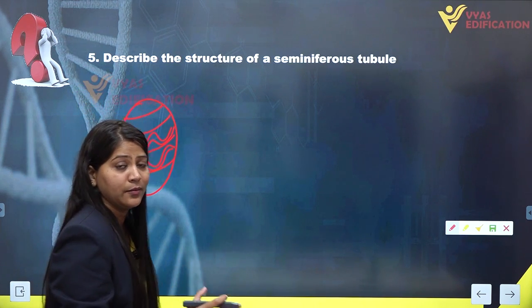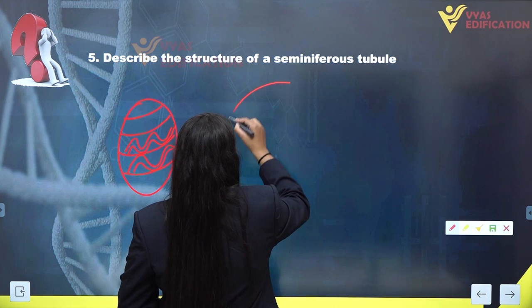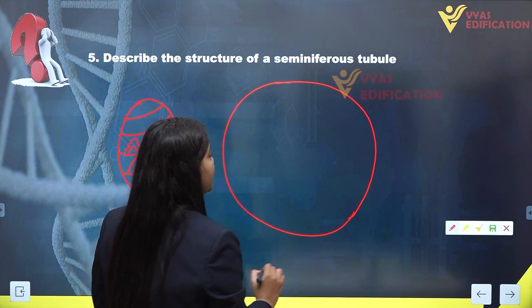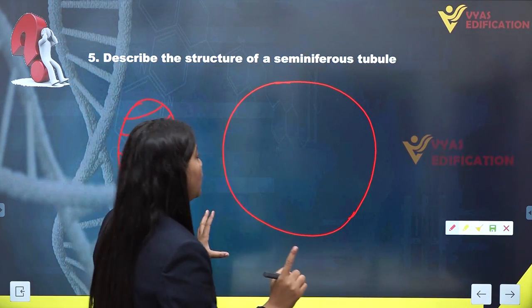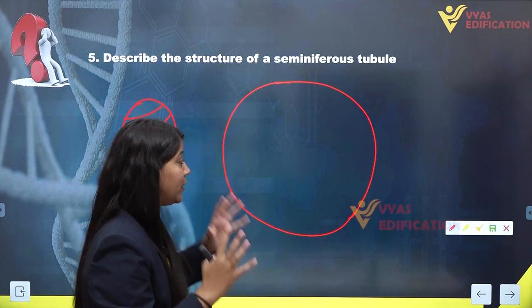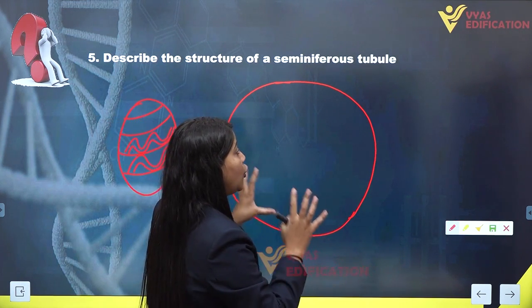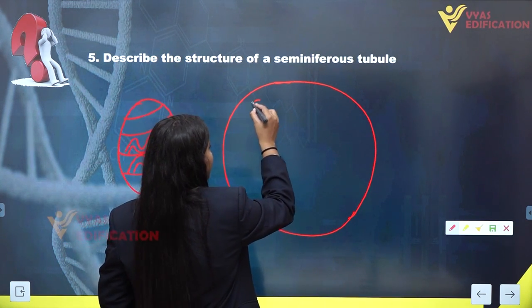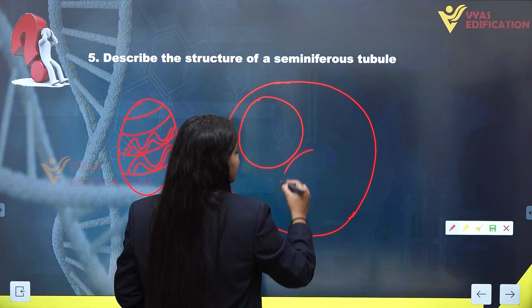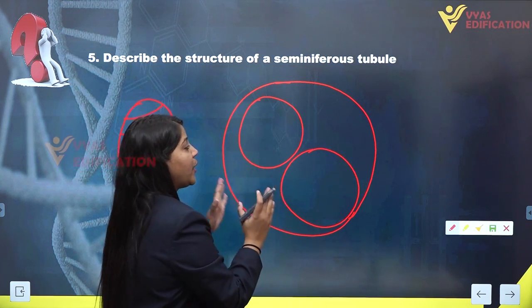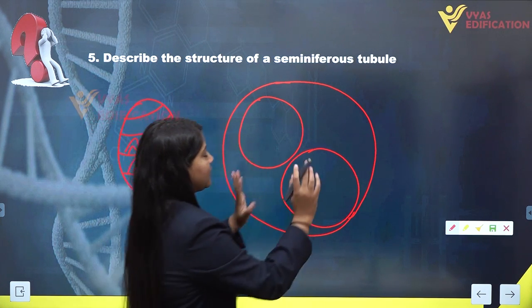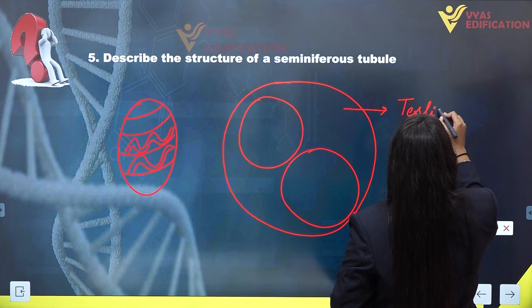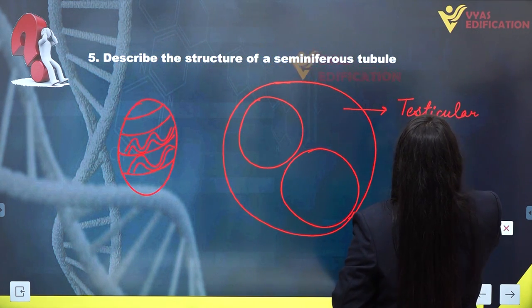If we cut the testis and see the structure of seminiferous tubules, let's make a whole circle which is representing a testicular lobule, inside which we know that we are having 1 to 3 seminiferous tubules. Let's say we are having 2 seminiferous tubules inside this particular testicular lobule. So first of all, we are going to mark this. This is testicular lobule.